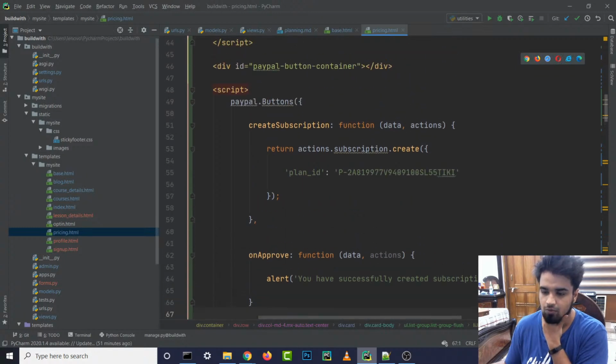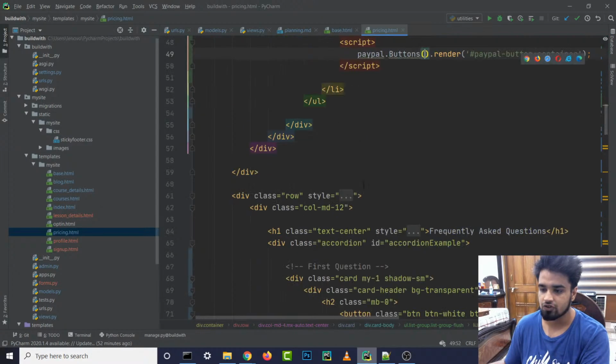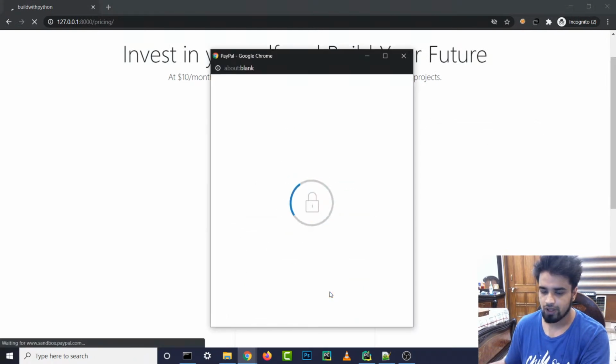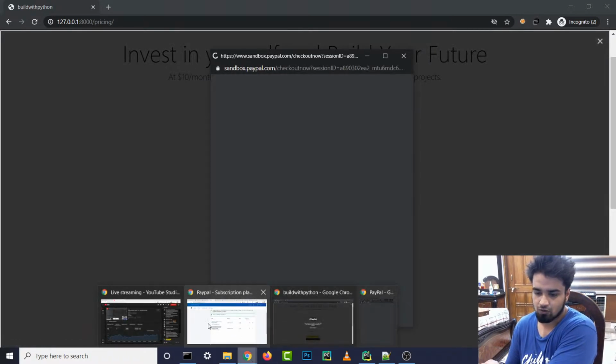I have no idea what the problem is over here, because when we were not including this script of PayPal.buttons that is inside, it was actually opening it up. So let me actually remove this, and let's see this time what's up. So yeah, if we remove it, basically the problem is with that little piece of code that we are copying